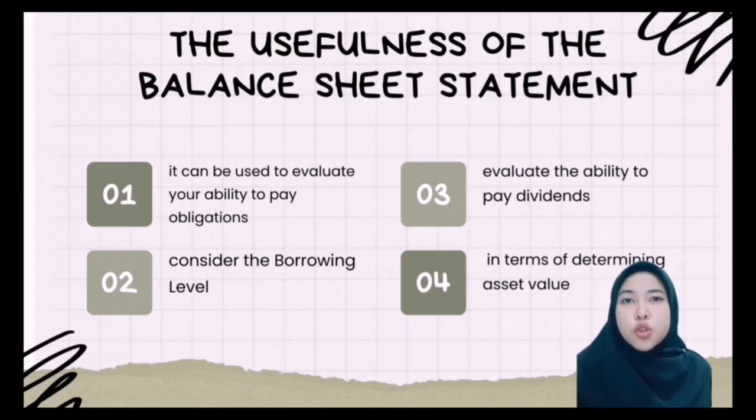First, it can be used to evaluate your ability to pay obligations. There are several subsets of information that can be used to gain an understanding of an organization's short-term financial situation. When the current asset subtotal is compared to the current liabilities, it is possible to estimate whether a company has access to enough funds in the short term to pay off its short-term obligations.